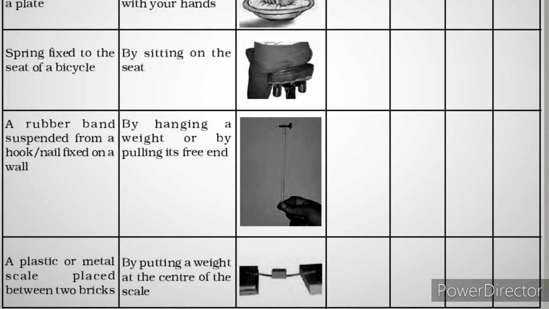Now how are we applying a force? We are putting a weight at the center of the scale. What is happening? Which action of force is applied in this situation? Is it a change in the state of motion or a change in the shape? You have to write your answer in yes or no.